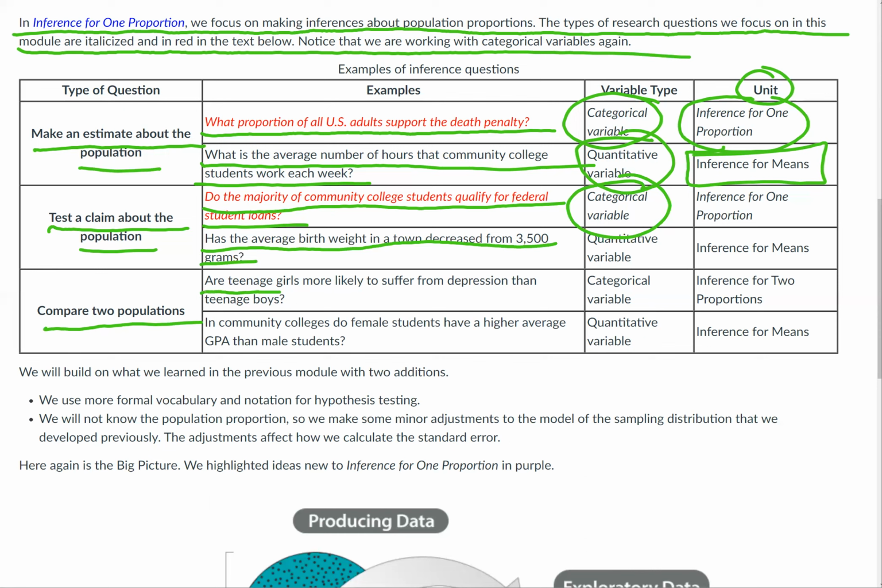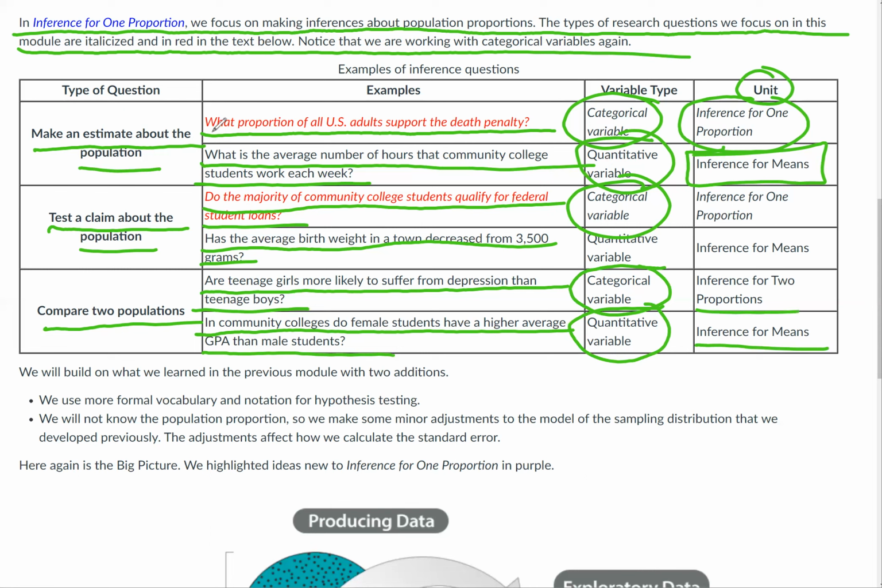we used to ask questions like, are teenage girls more likely to suffer from depression than teenage boys? I think we saw an example like that in a previous module. Or in community colleges, do female students have a higher average GPA than male students? That would be a quantitative variable. It sounds like it wouldn't, because the answer might be yes or no. Yes, females have higher GPAs, or no, but I think in that one we would use GPA, the actual number, like 3.2 or whatever the GPA is. So that would be quantitative. Whether teenage girls suffer from depression more than teenage boys, there's no number that can really quantify that. So it'd be a categorical variable. And that was in previous modules that we've seen.